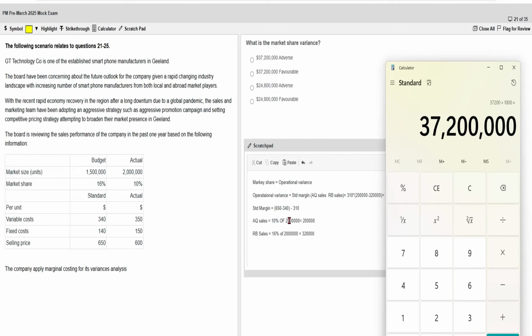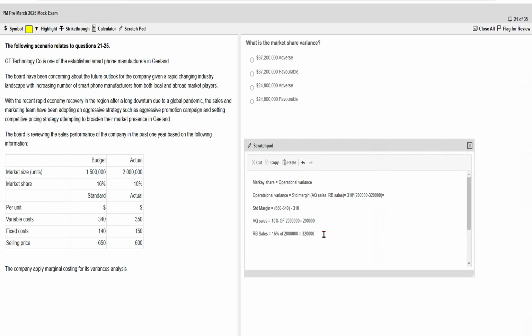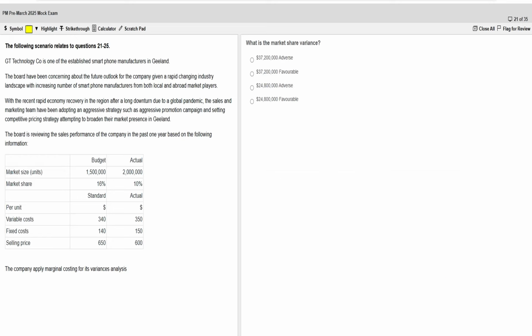As you can see in our calculation, it gives a negative value, so it will be adverse. Or what you can do is analyze what the budget was. It was to sell 320,000 units, but we only sold 200,000 units. So is it good or bad? It's bad, so that's why it's adverse. Okay, so this is the first one, market share variance, which is also known as your operational variance.